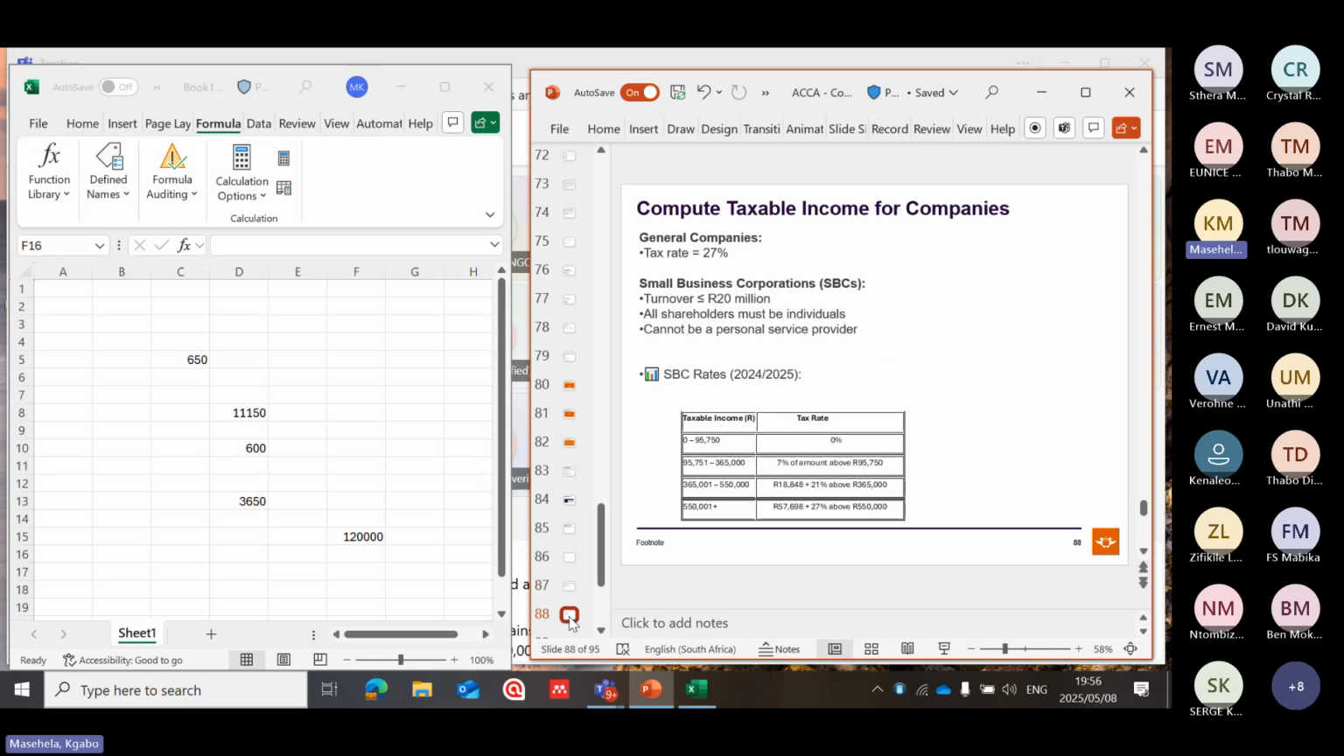Compute taxable income for companies. General companies, we know 27%. Small business, yes, we said it must be lesser or equal to 20 million. Shareholders must be individuals, and it cannot be a personal service provider. And those are the rates for 2025.